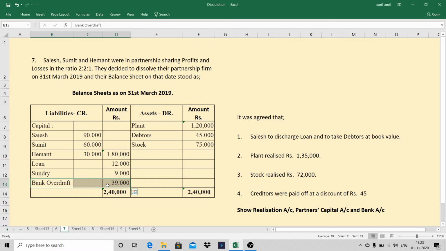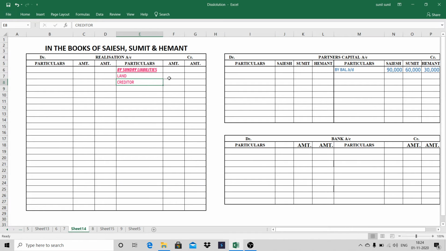So this will go to credit side. This is the negative bank balance will go to credit side. Only these two items will post to the credit side of realization account. Their amount is 12,000 and the creditor is 9,000. Total is 21,000. We'll take it in order column.